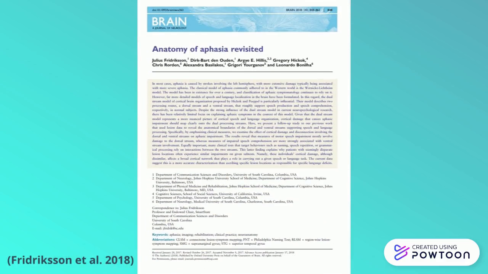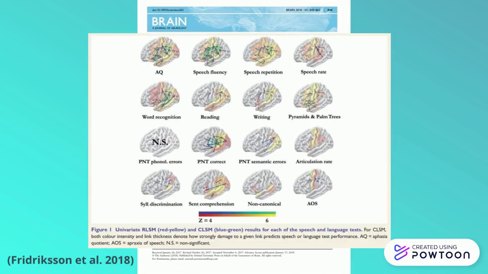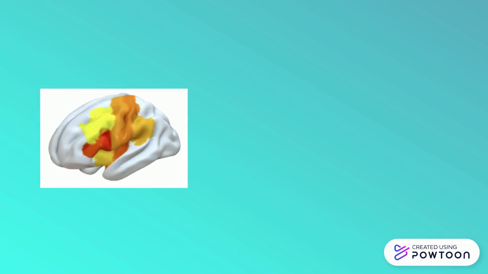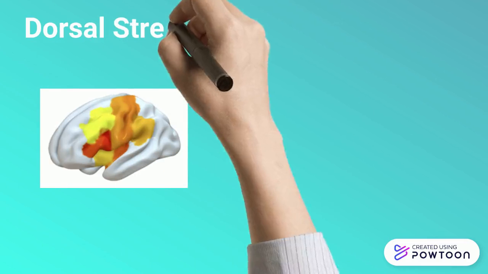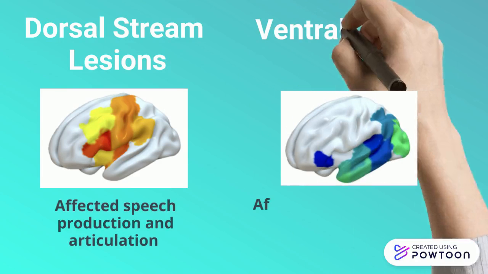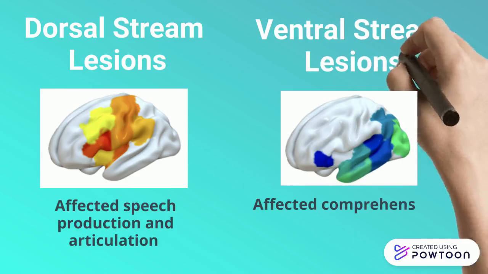A recent study by Fredrickson et al. in 2018 investigated the dual stream model in aphasia patients using MRI and compared language deficits to lesion anatomy in relation to the ventral and dorsal streams. Their work correlated with the dual stream model in that lesions primarily in the dorsal stream had effects on speech production and articulation, whereas lesions primarily in the ventral stream had effects on comprehension of speech.